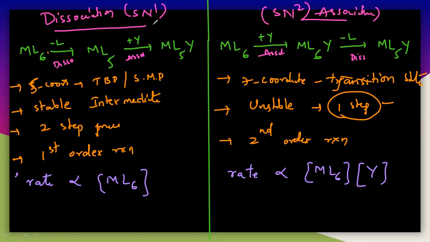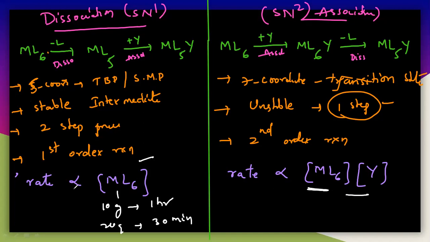So let us take this first example, Ml6. If you take 10 grams here, you will get the product in 1 hour. So if you take 20 grams, you will get the product within only 30 minutes. So like this, if you take the excess amount, you will get the final product very easily. So that means the rate of the reaction depends on the concentration of the reactant. But in case of this one, the rate of the reaction depends on both the